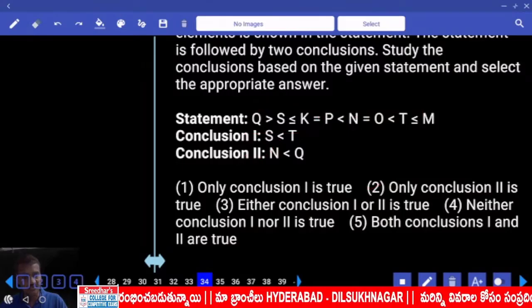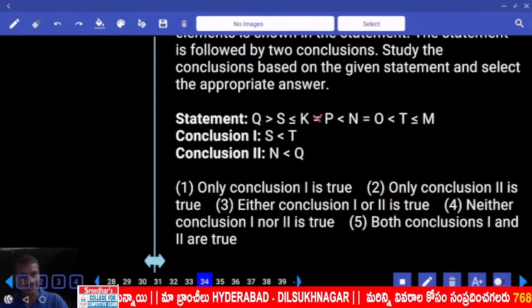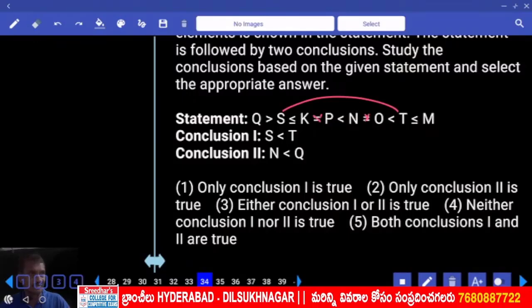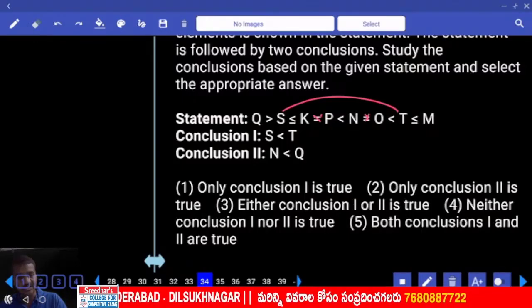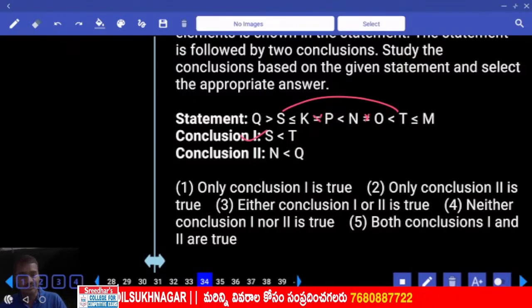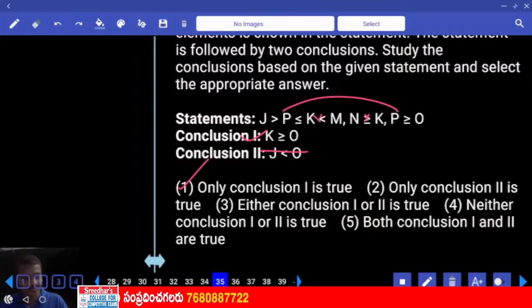Then next one 34, S and T. S is here, T is here. From S to T, which symbol is common? Less than. S lesser than T, definitely 2. Then next one N and Q. Q is here, N is here. Opposite symbol, no relation. Then only one choice, 1, 34.